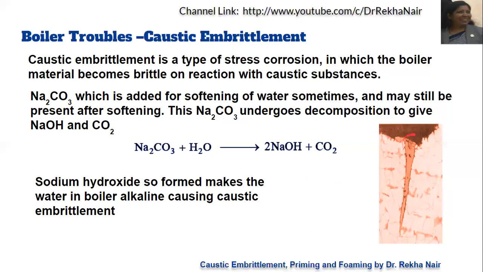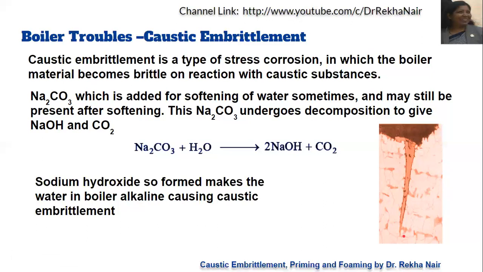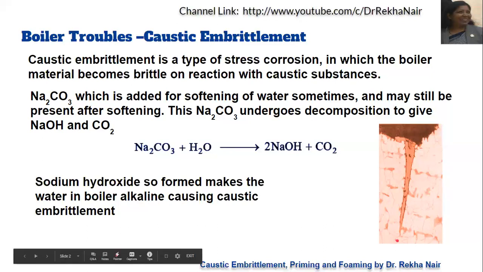The sodium hydroxide containing water will go deep into these cracks and reach the boiler material. Because of the high temperature of the boiler material, there may be evaporation of water, so the concentration of sodium hydroxide becomes more.